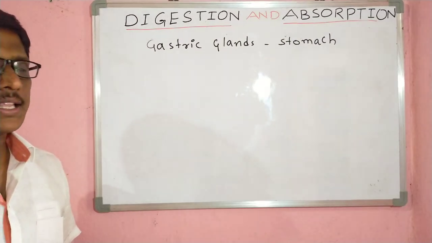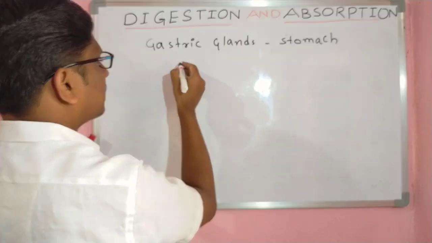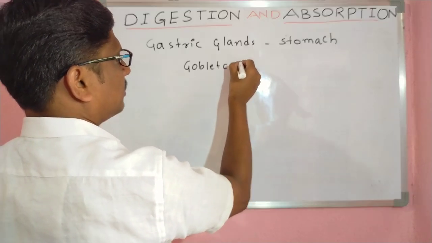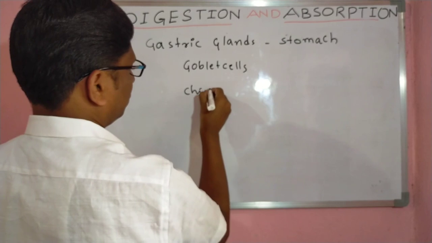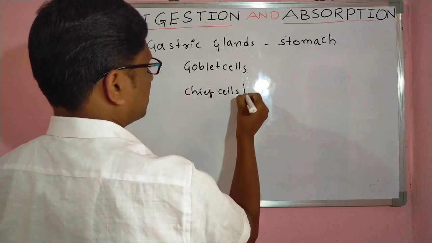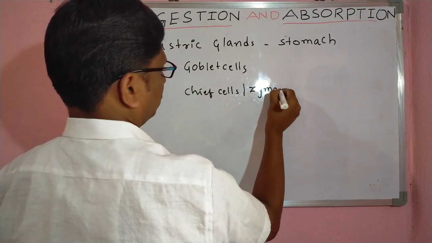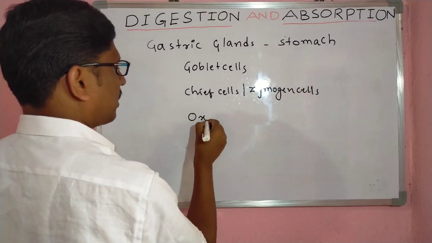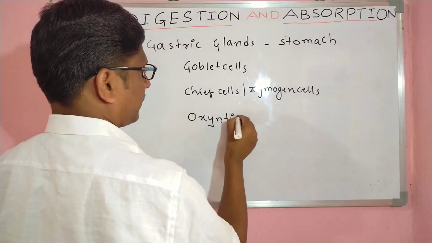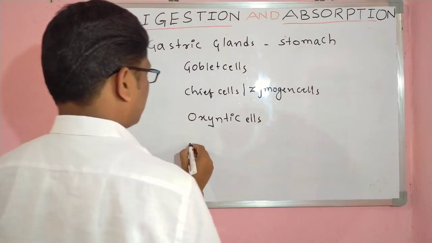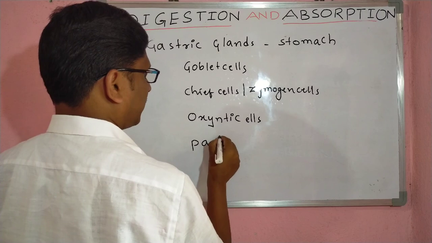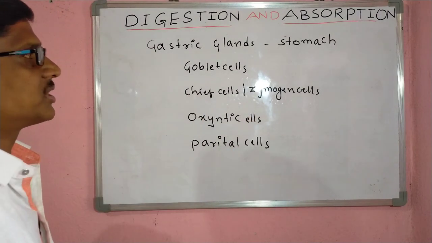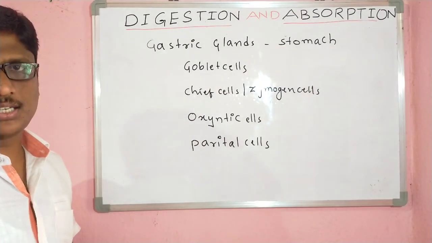In these gastric glands, the first are goblet cells, then chief cells, also called zymogen cells, next oxyntic cells, and next parietal cells. These are the total four types of cells present in the gastric glands of the stomach.